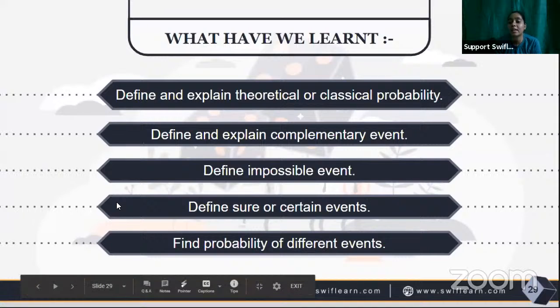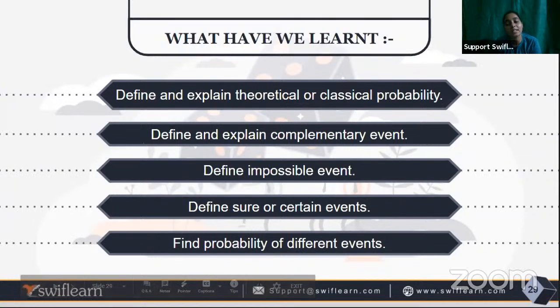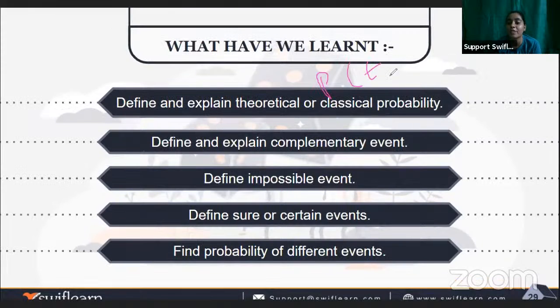We saw the theoretical and classical probability, where we make assumptions, and we also learned a formula here. What is the formula? P of E is exactly equal to the favorable number of outcomes upon the possible number of outcomes. Okay, we have done this formula. After that, we will see the definition and explanation of complementary events.